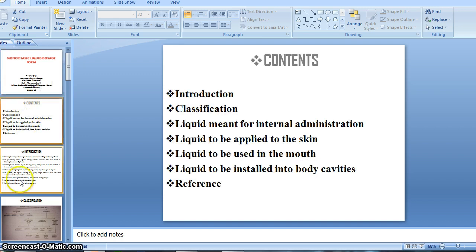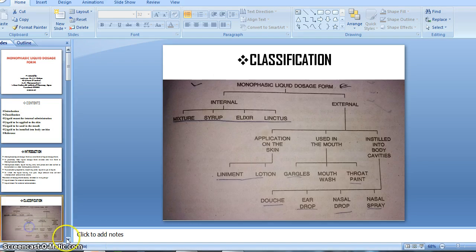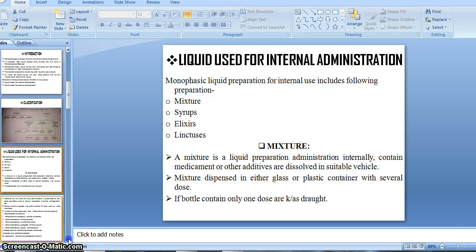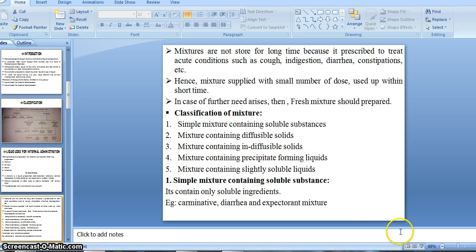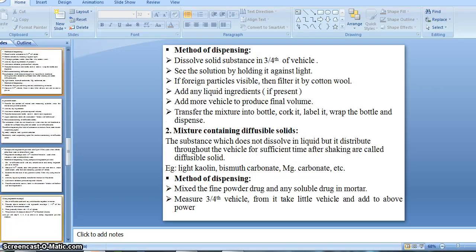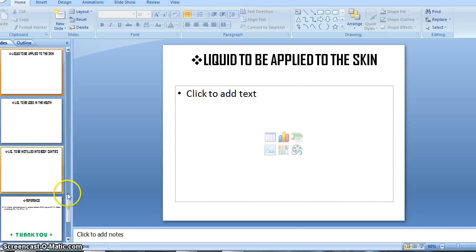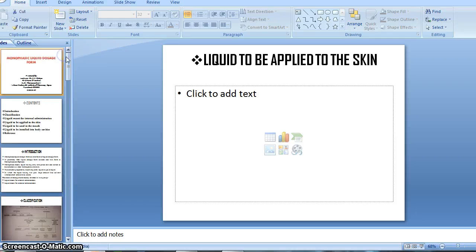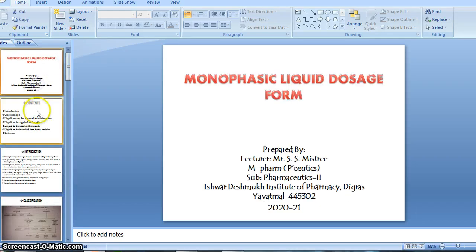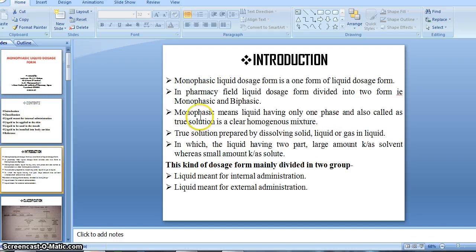So have a look at the slides. These are all the slides, right? So let's begin with a small introduction, right?